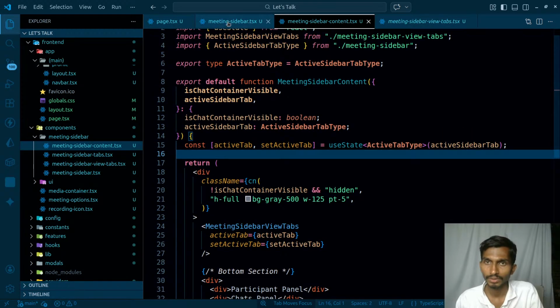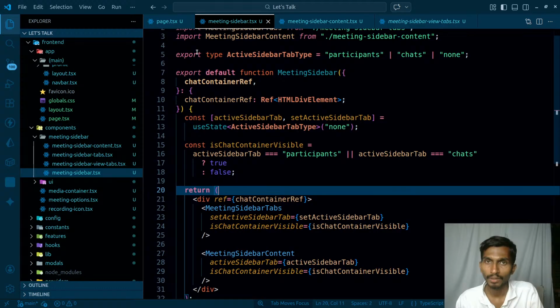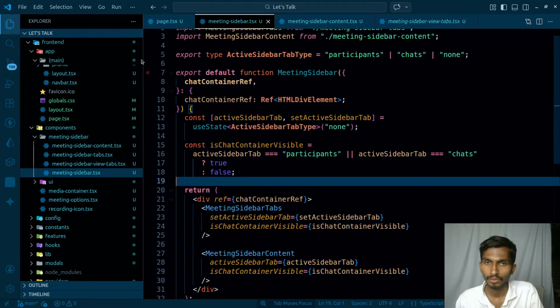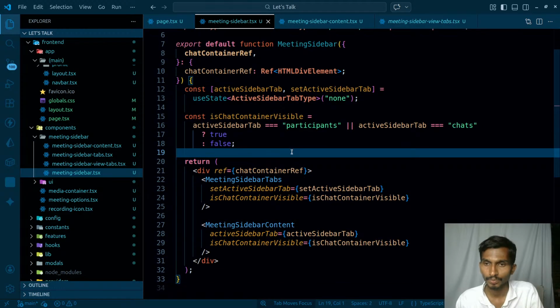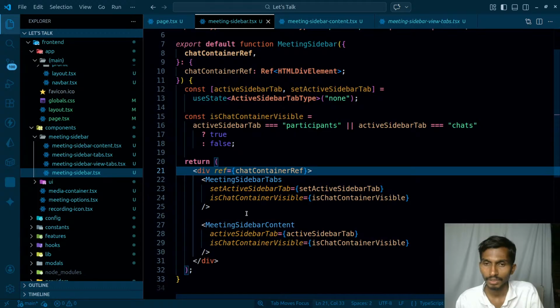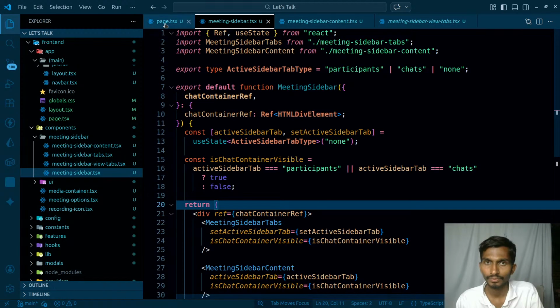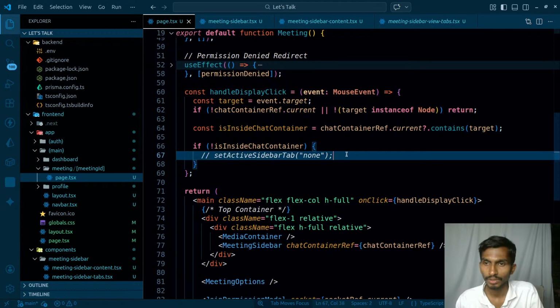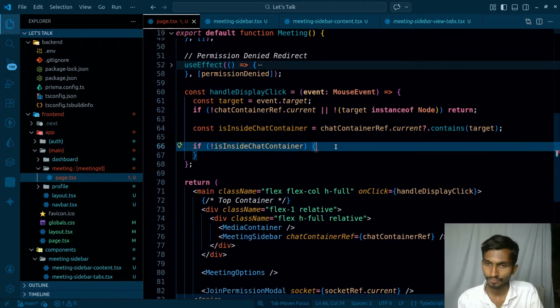That simply means I have this over here, not here, not here. This is the chat content ref. If I'm clicking outside of it, what am I doing? I'm going to set active sidebar none, but this will not be set to null. I don't even have anything here for making it null.